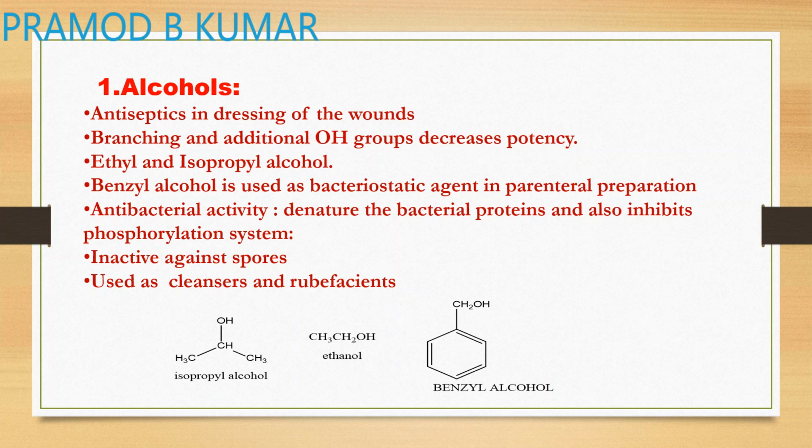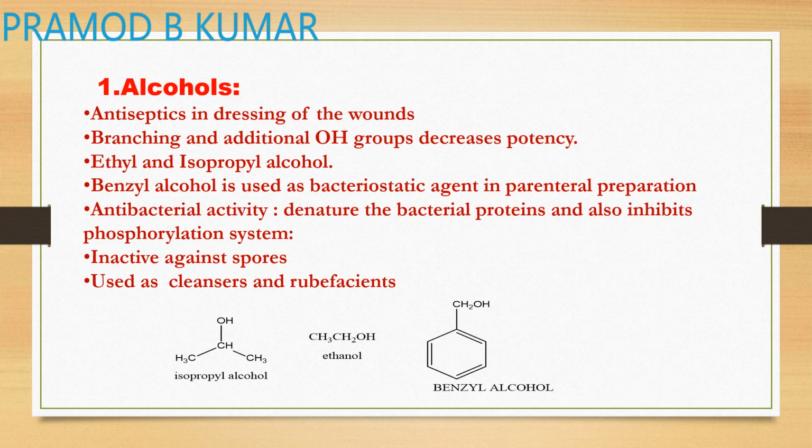It was seen that branching and an additional OH decrease the activity. So as you try to get a branched alcohol, the activity decreases. Some examples are ethyl alcohol, isopropyl alcohol, and benzyl alcohol. They are used as antiseptics.